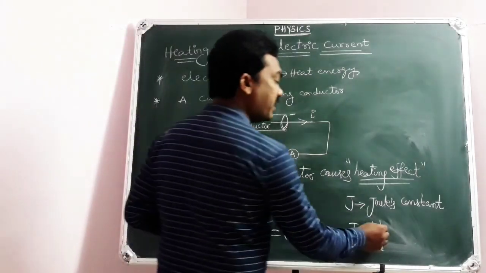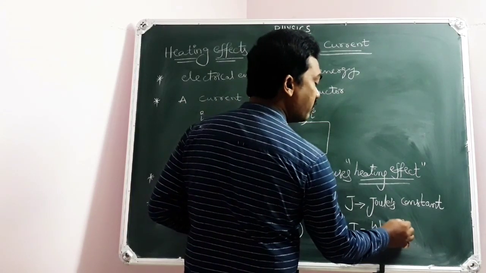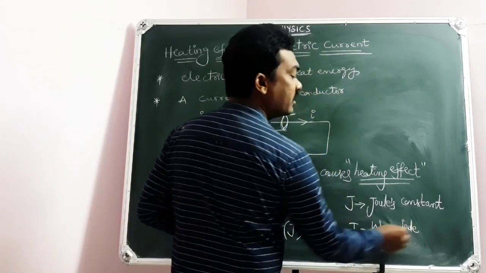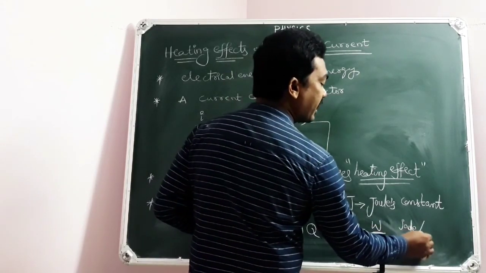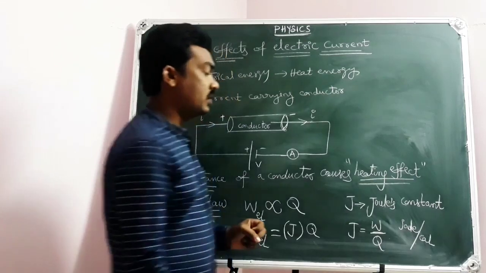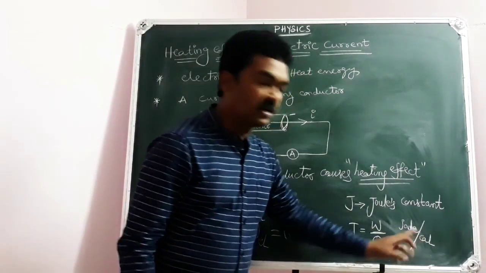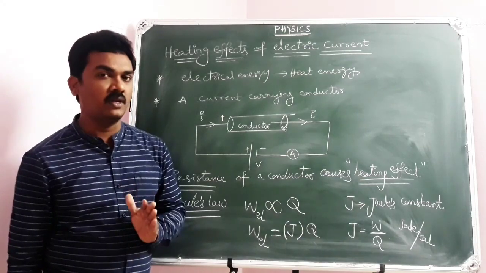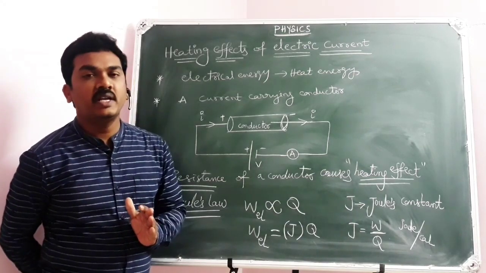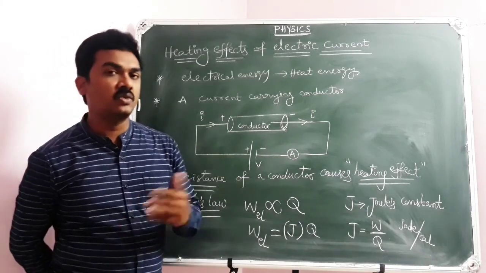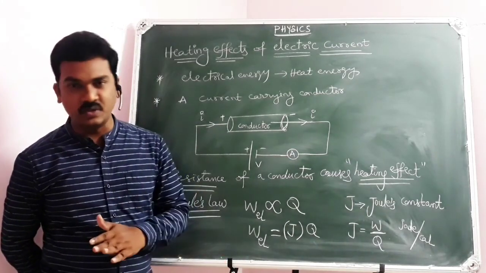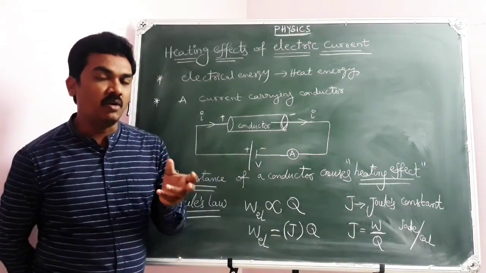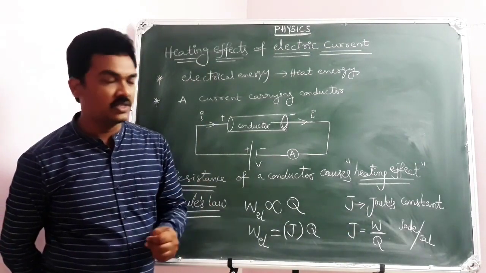Usually, electrical energy will be measured in terms of Joule, and heat energy will be measured in calorie. So the unit of J is Joule per calorie. This is a very interesting thing. Listen carefully. Usually while writing units, we follow either MKS units or CGS units. But interestingly, while writing the value of J, there is a combination of MKS and CGS units.